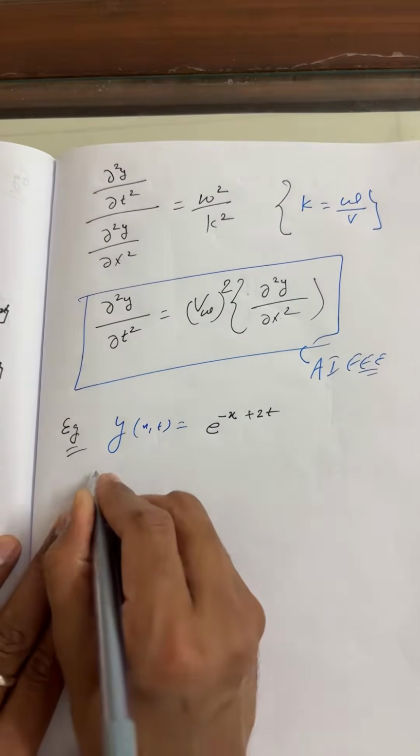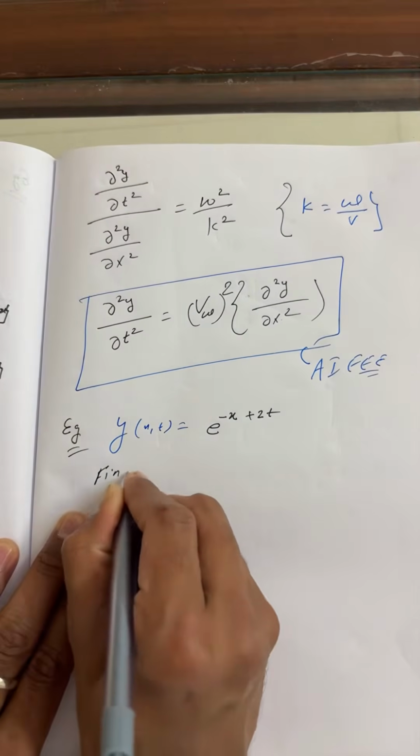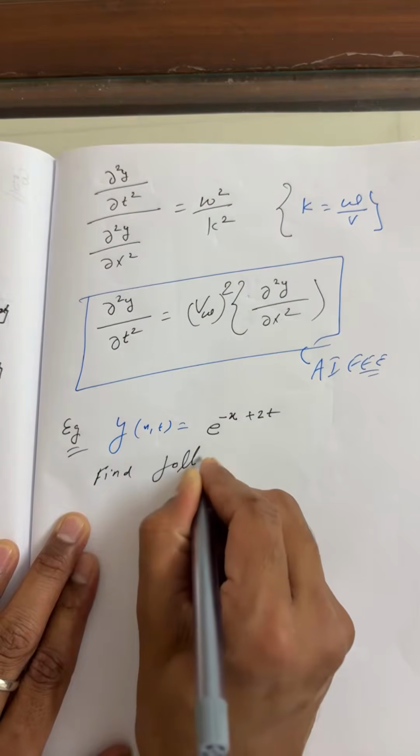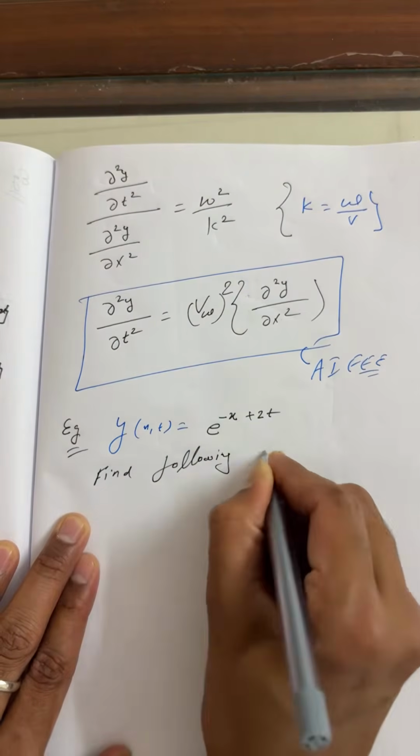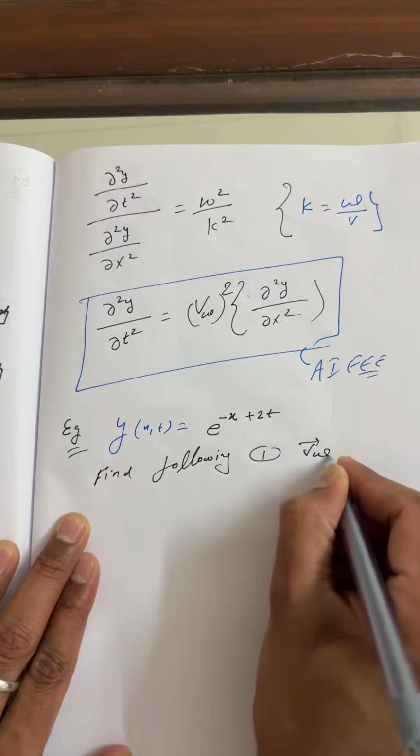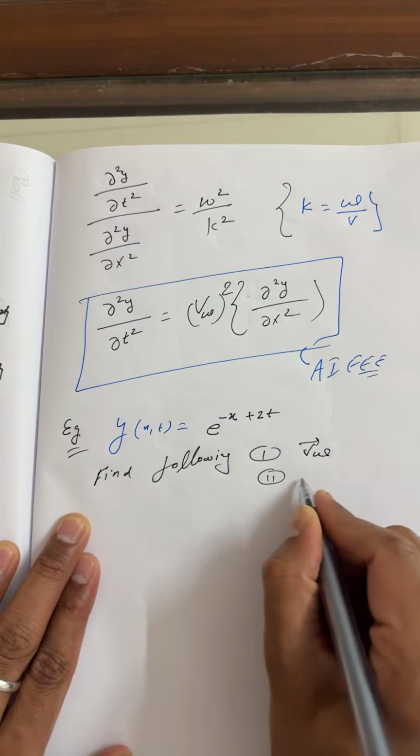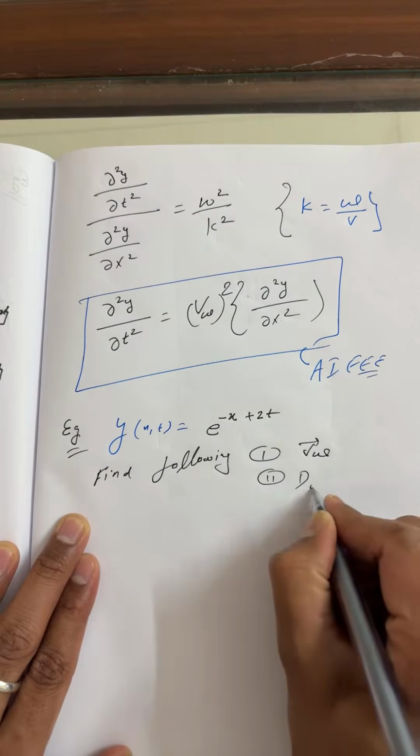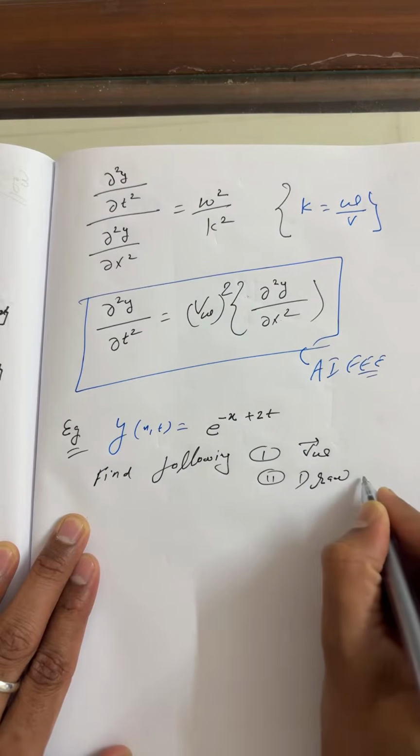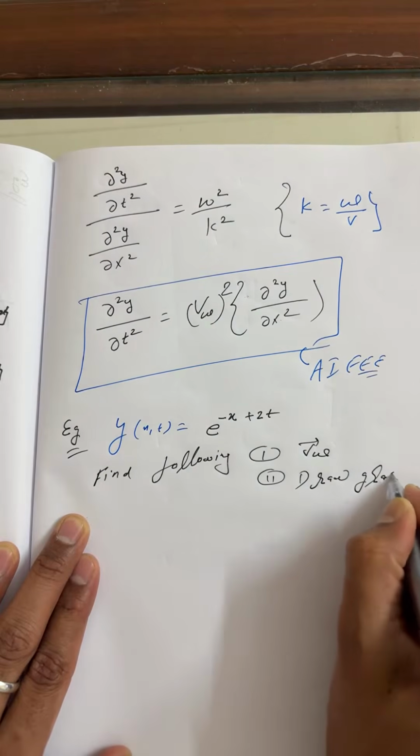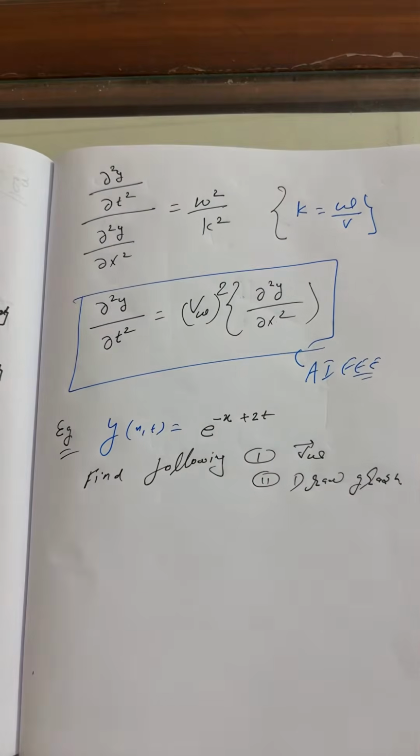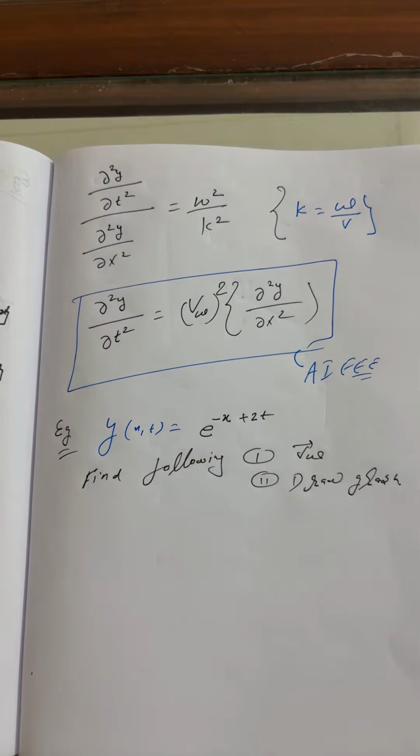I'll write here only. Find the following. First, velocity of wave, and second, draw graph of the given function.